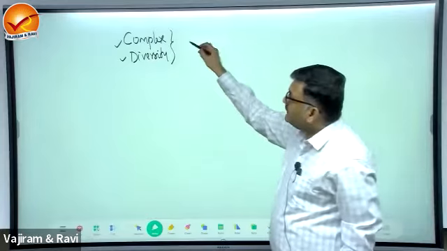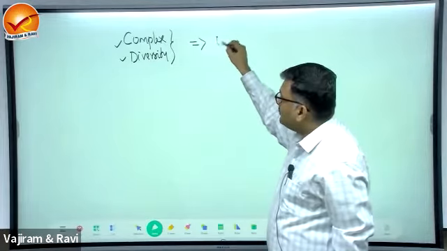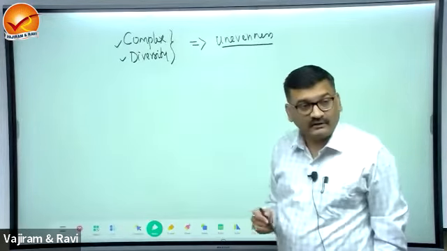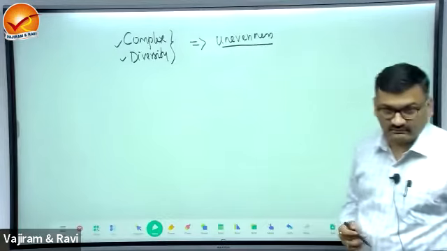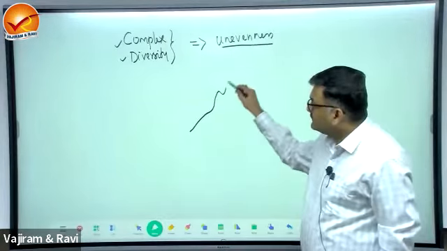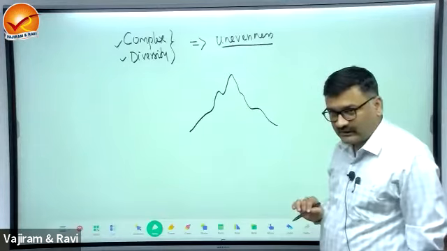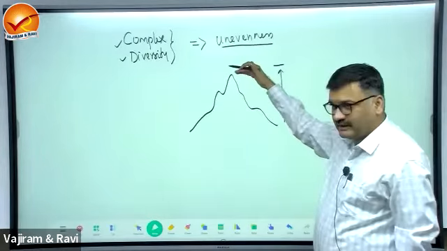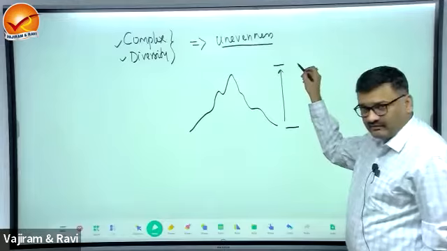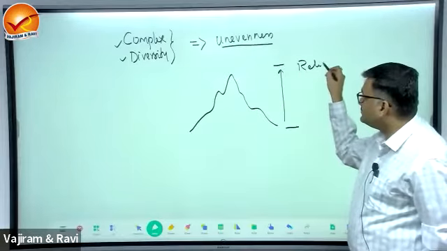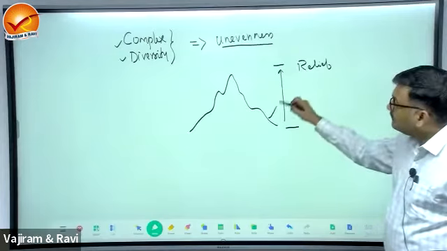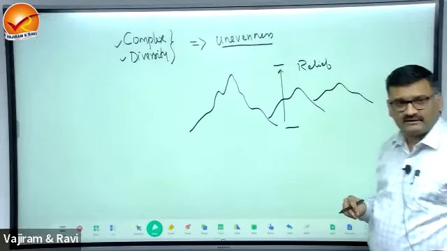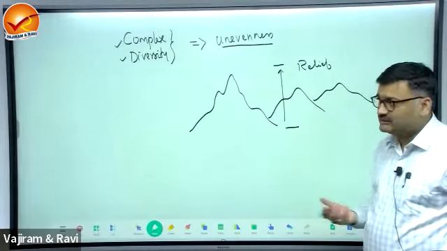Now, this complexity and diversity of the landform is responsible for making the surface of earth uneven, non-uniform, on the surface of the earth, right? Now, suppose this is a landform, this is a mountain. If you consider the height, the difference of elevation from the base level, I have given the definition of this. This will be known as a relief, right? Now, if there are multiple landforms, different types of landform in any region, that will be known as a landscape. That area is known as landscape.